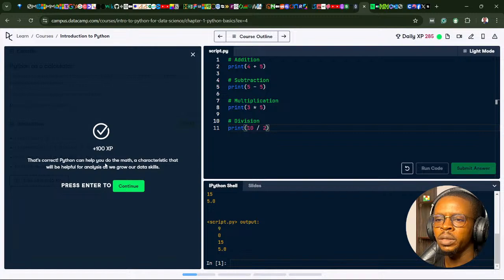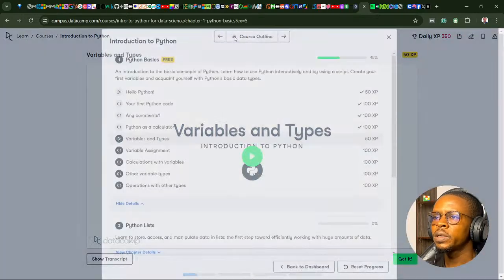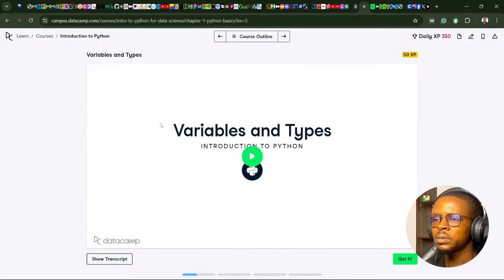So that's great. Python can help you do maths, a characteristic that will be helpful for analysis as we grow our data skills. So let's talk about variables in Python. We're moving to the next lesson: variables in Python.